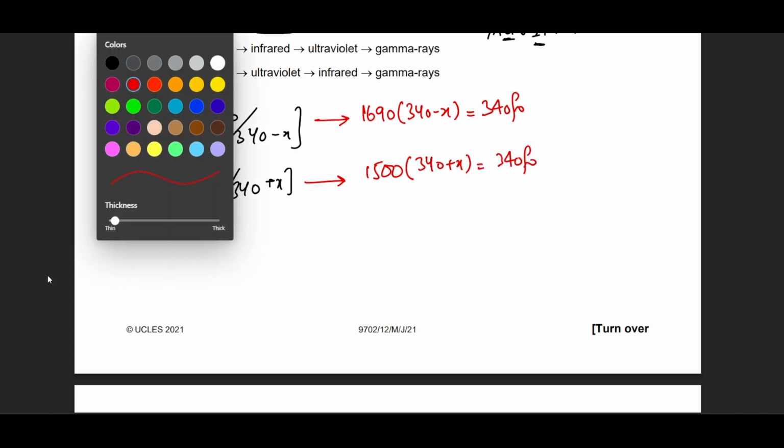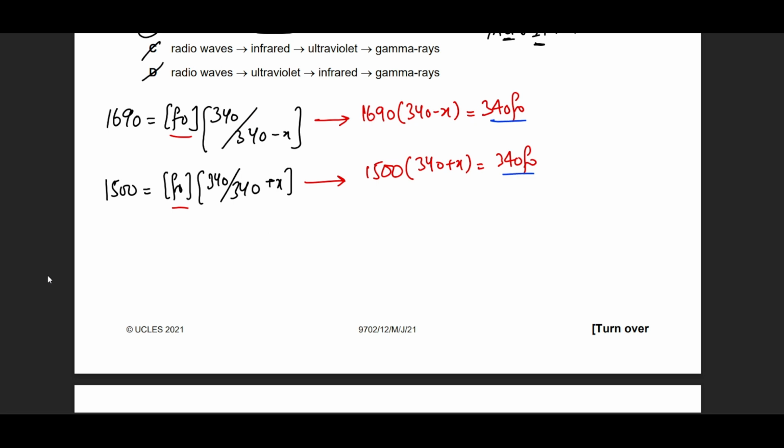So now we understand that f naught is the same for both of them, right? So let's equate them. Let's bring them into a simple context. Because we want to find f naught, this is going to be 1690 times (340 minus x) equals 340 f naught, and this is going to be 1500 times (340 plus x) equals 340 f naught. Now, since both are equal to 340 f naught, we can assume that they are also equal.